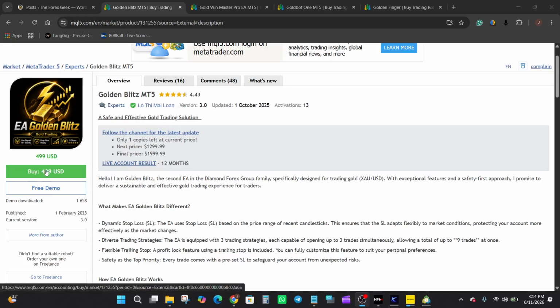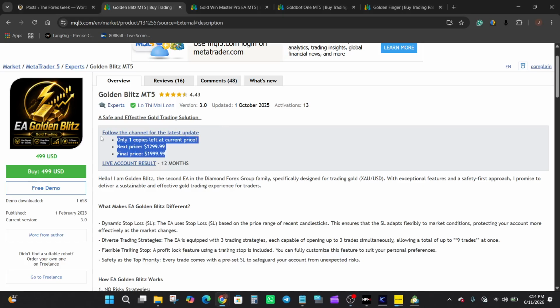The version listed here is 3.0, updated on October 1st, 2025. And the developer also notes that the current pricing is part of a limited offer, before future price increases, according to what we can see here.